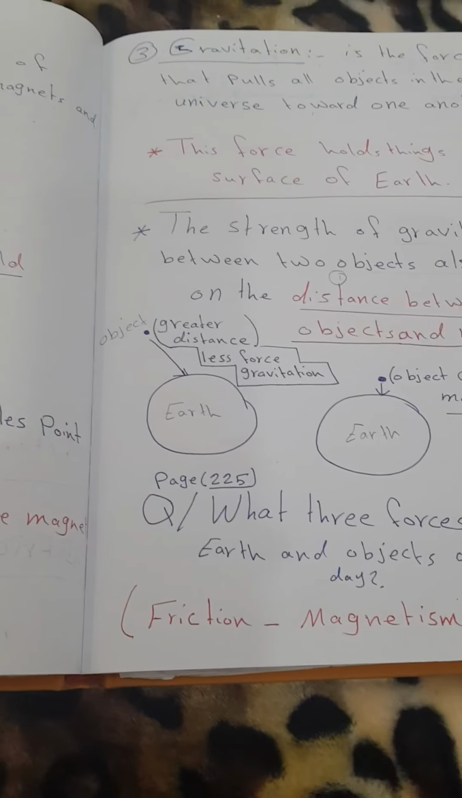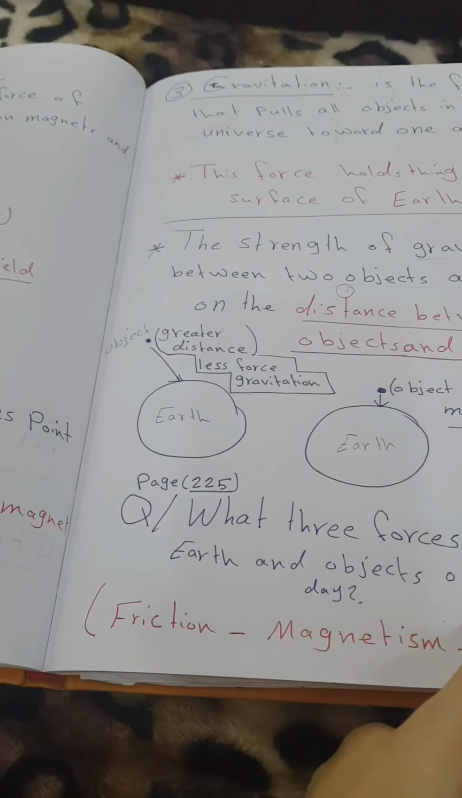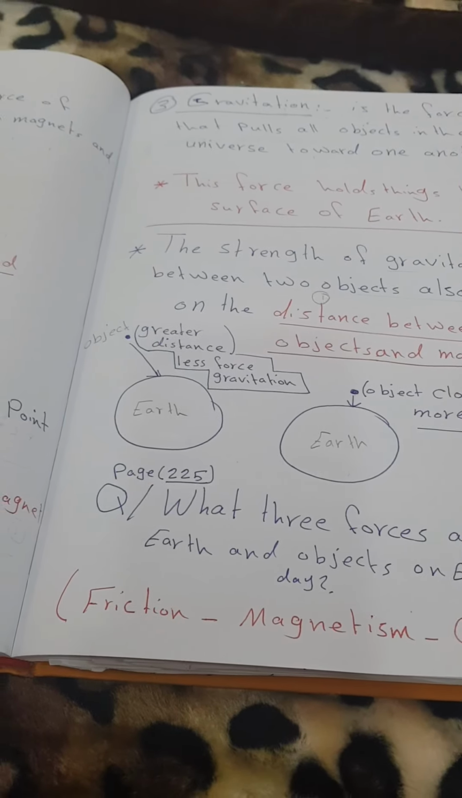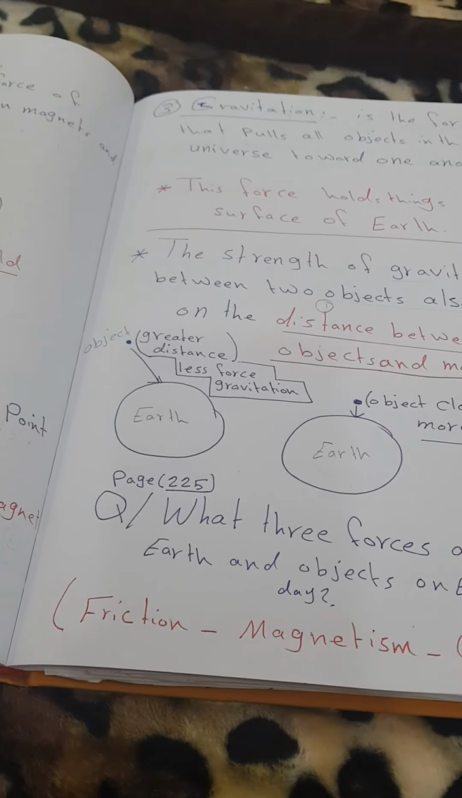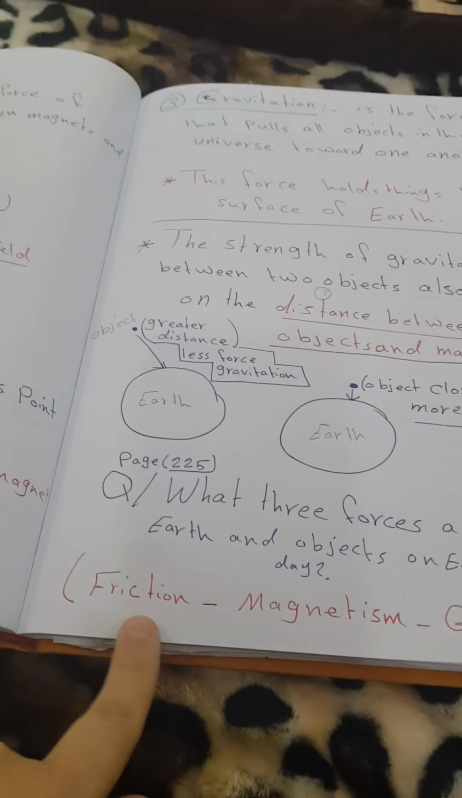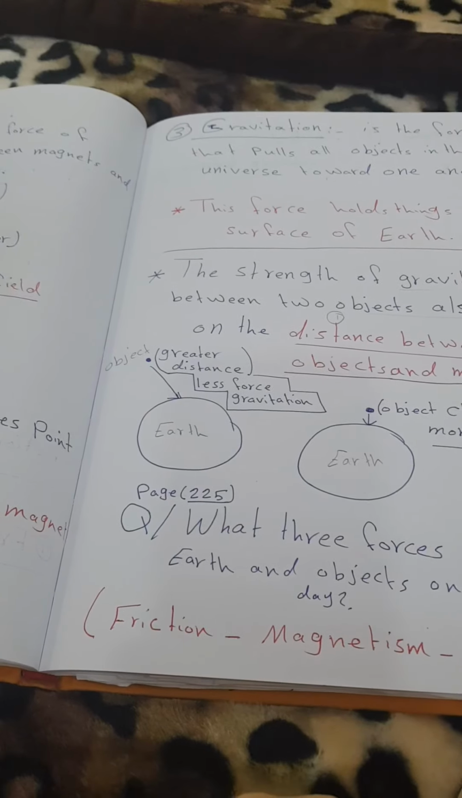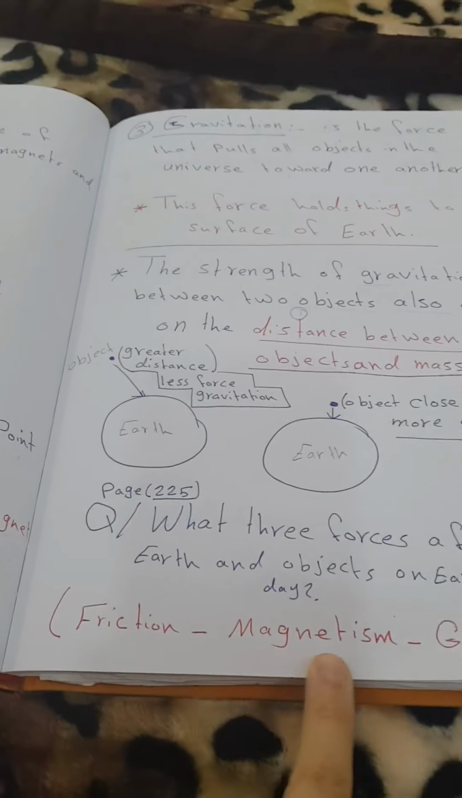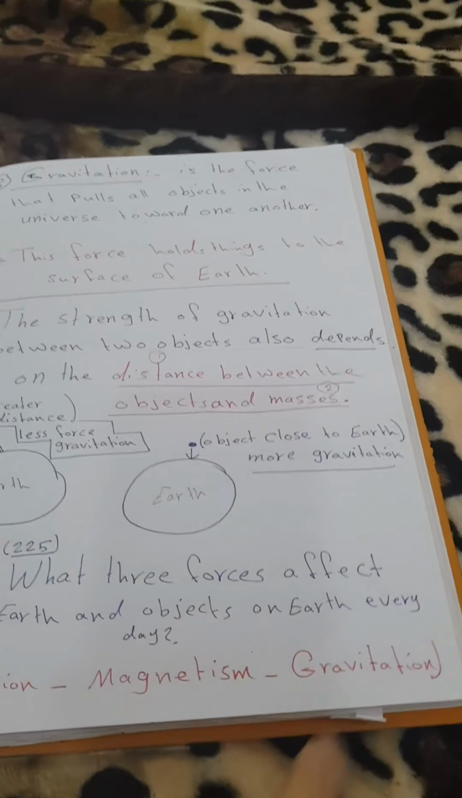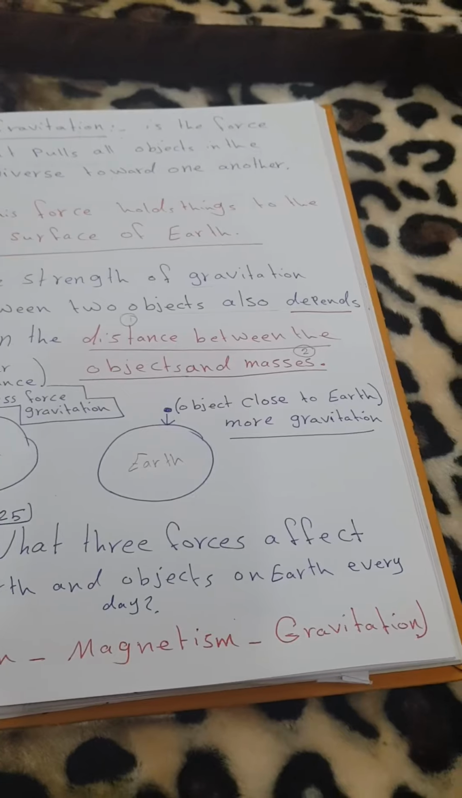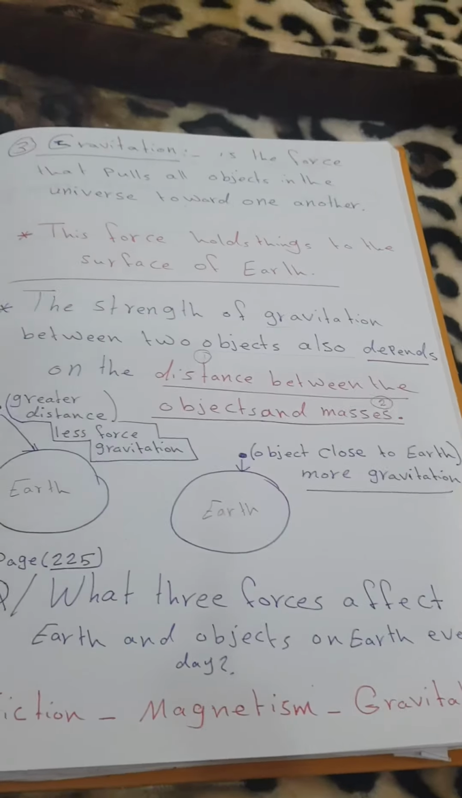And what are the three forces that affect the earth and objects on earth every day? We have three forces that affect the earth and any objects every day. What are these forces? The friction, the magnetism, and the gravitation. These are the three forces that affect the earth every day.